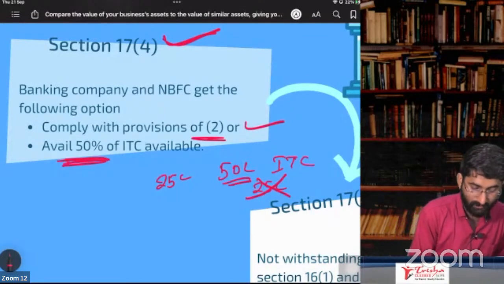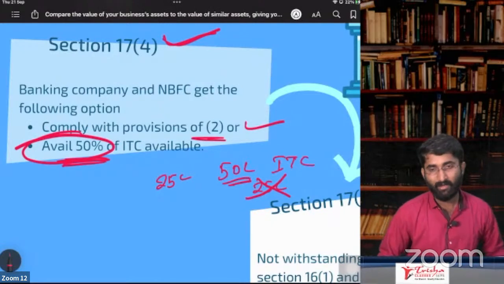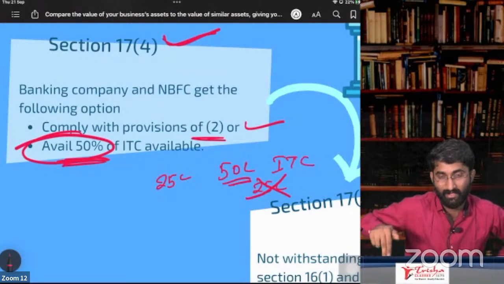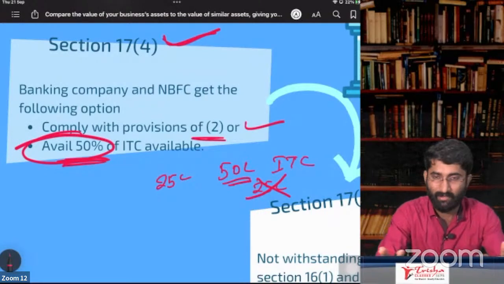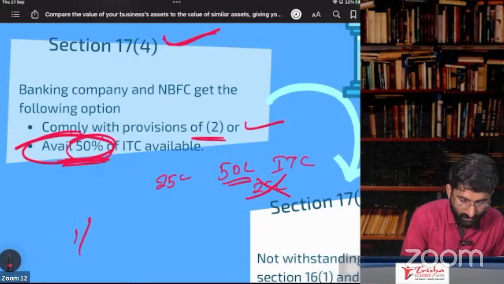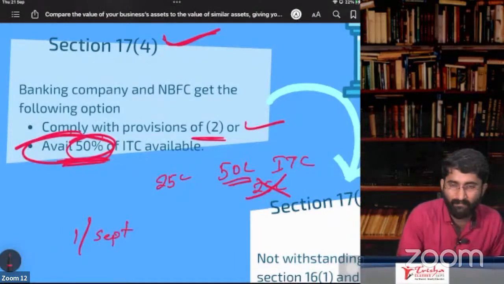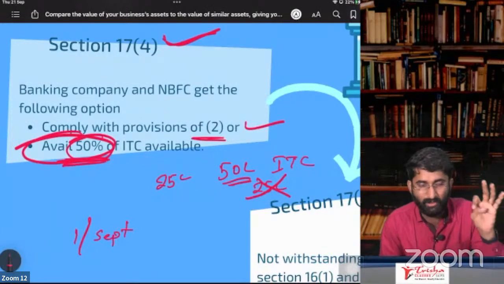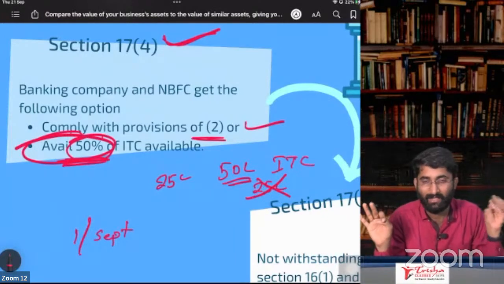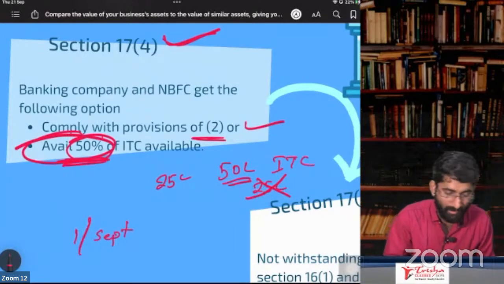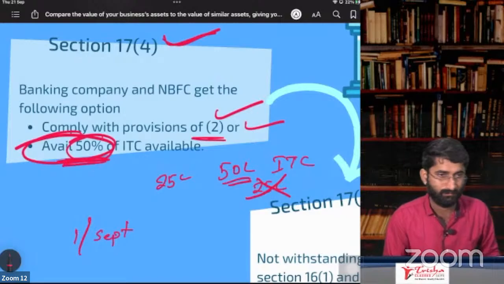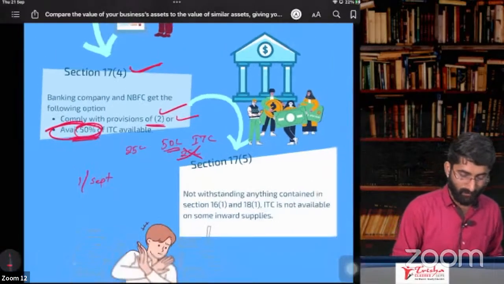Once you opt for this 50% availment, you cannot take back in the same year. Let me clarify this. If you go for 50% on 1st of September, then for the rest of the year, that is September, October, November, December, January, February, March, this bank cannot opt out. They have to go under this. And the very next year, they can go for this 50% again. This is section number 17, subsection 2. Okay, that's what we have discussed in this class.